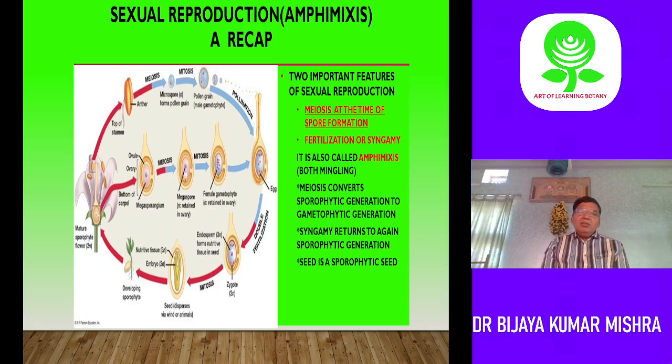This is called amphimixis. Sexual reproduction is otherwise called amphimixis. Okay, so seed is of sporophytic nature, and by this fertilization process we again retain the sporophytic nature of the